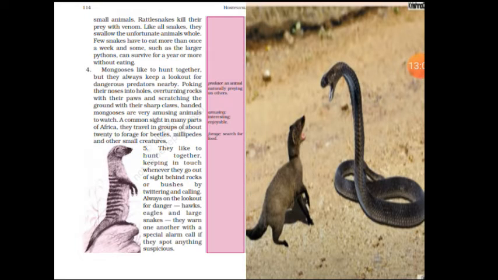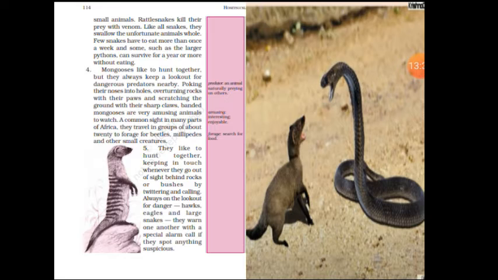Mongoose like to hunt together. Now can you see in the picture, mongoose is there. They like to hunt together, but they always keep a lookout for dangerous predators. Predator, as I told you, is the animal that eats other animals. Nearby, poking their nose into holes, overturning rocks with their paws, and scratching the ground with their sharp claws. Banded mongoose are very amusing animals to watch. This is the quality that has been described.